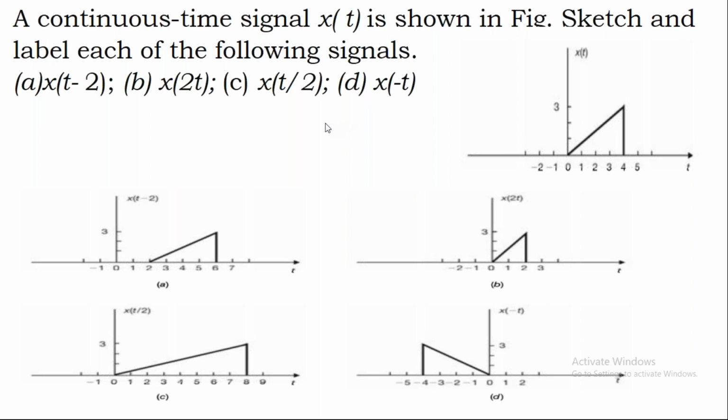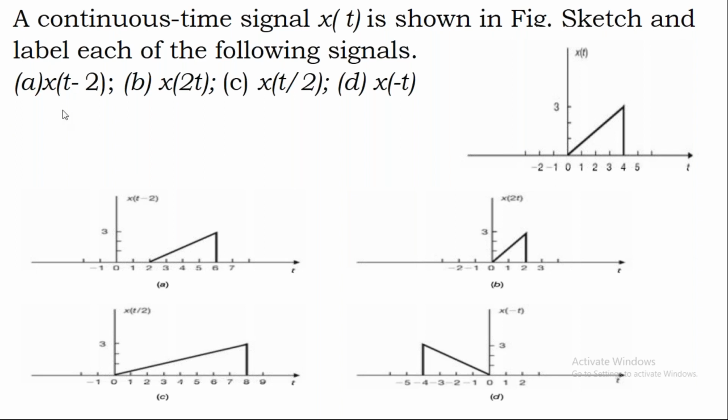And now all these things you need to apply to x of t only. This is what the x of t signal is. Now try to understand x of t minus 2 or t plus 2. We have two terms. I already discussed this.